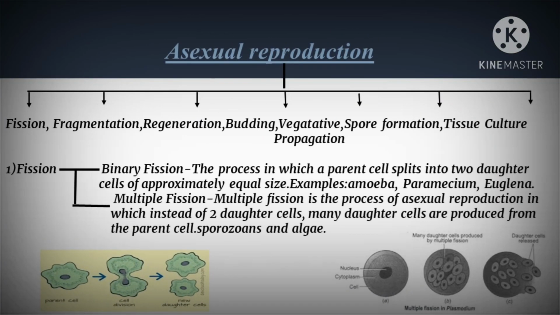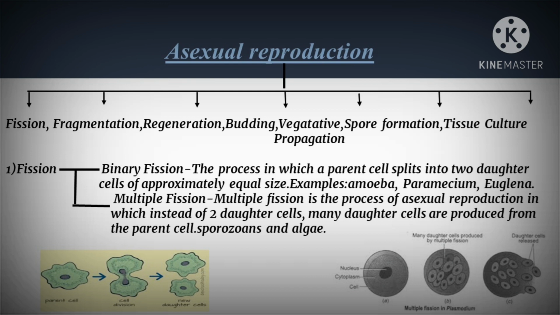Let us discuss the types of asexual reproduction. Asexual reproduction is classified into 7 types: fission, fragmentation, regeneration, budding, vegetative propagation, spore formation, and tissue culture. First one is fission. Fission is classified into 2: binary fission and multiple fission.